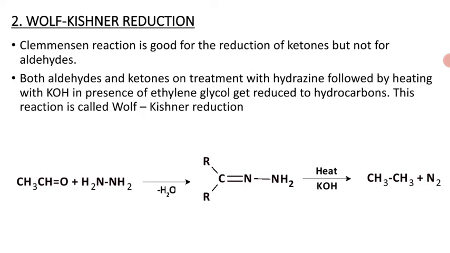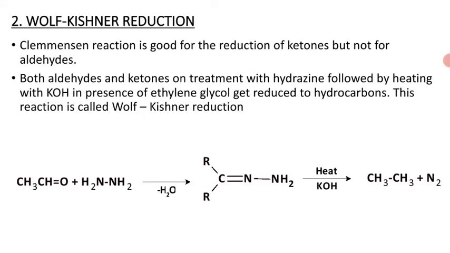Clemmensen reduction is good for the reduction of ketones, compared to the aldehydes. So both aldehydes and ketones, on treatment with hydrazine followed by heating with KOH, that is alkaline base, basic condition, basic hydrazine, in the presence of ethylene glycol, the carbonyl group is converted into a methylene group, and the aldehydes or ketones are converted into hydrocarbons. So this reaction is the Wolff-Kishner reaction.